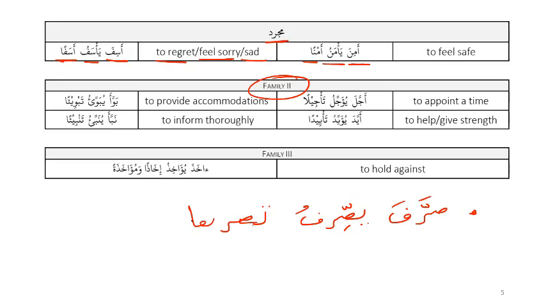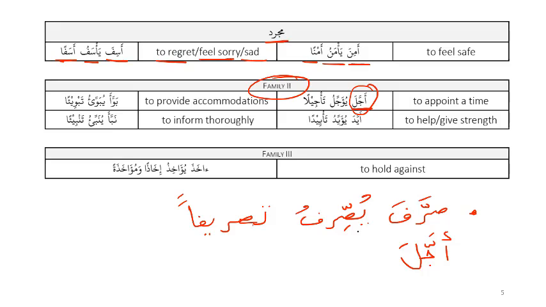So tasrifan. What's the fa letter? Hamza. What's the ain letter? Jim. The lam letter is lam. So ajjala. So notice this is ajjala following the same pattern as sarrafa or fa'ala.